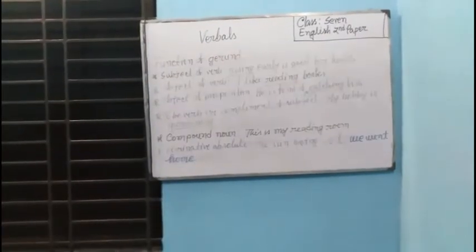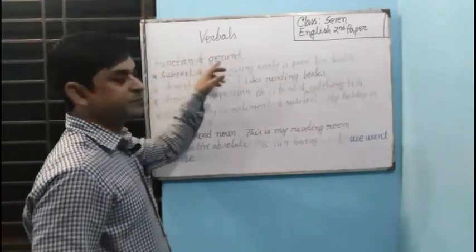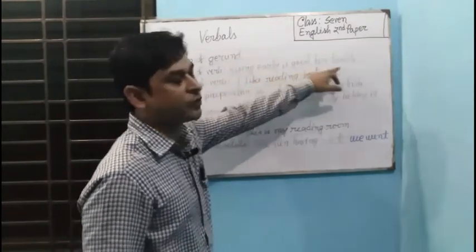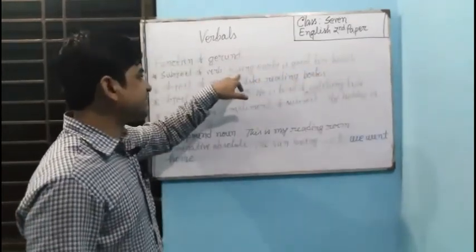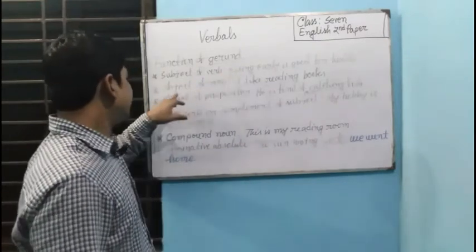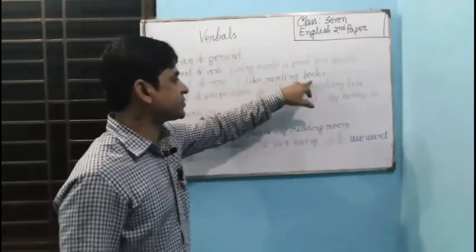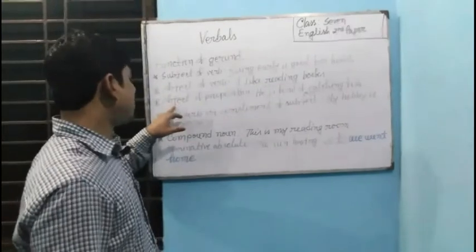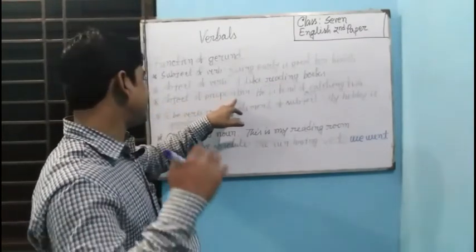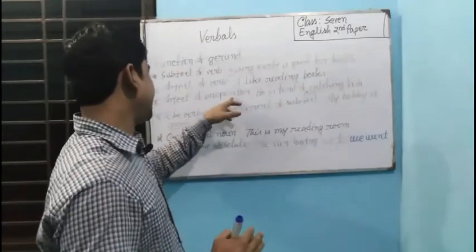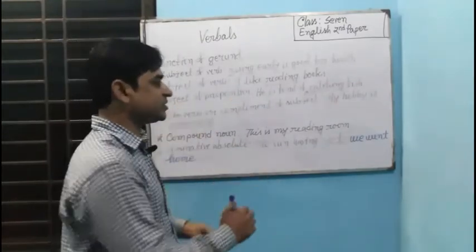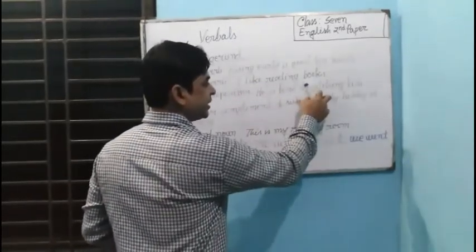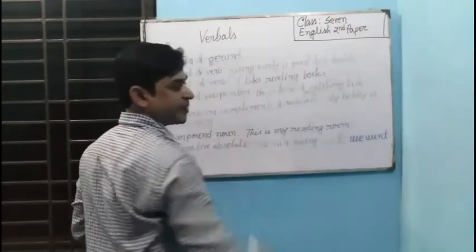Functions of gerund. Subject of verb: Rising early is good for health. Here, this gerund has been used as the subject of the sentence. Object of verb: I like reading books. Here, reading has been used as the object of this verb. Object of preposition: if any gerund is used as an object of a preposition, it will be like this. He is fond of catching fish. Here catching is the object of this preposition.